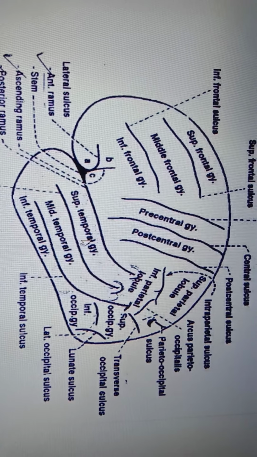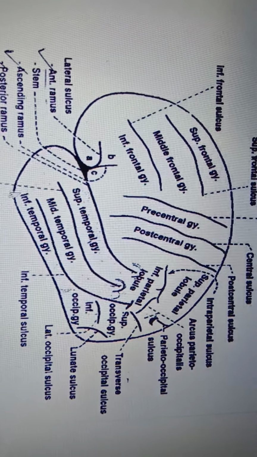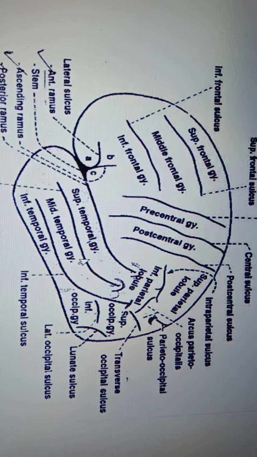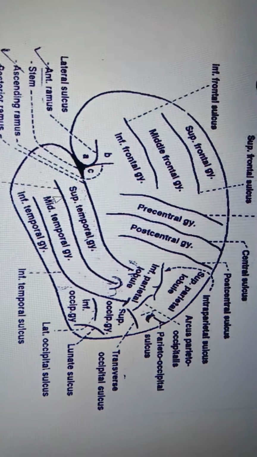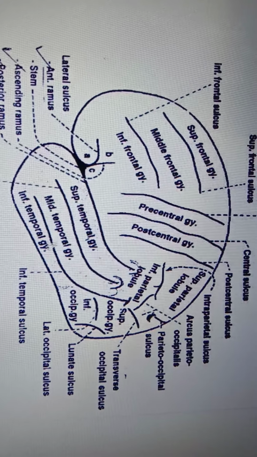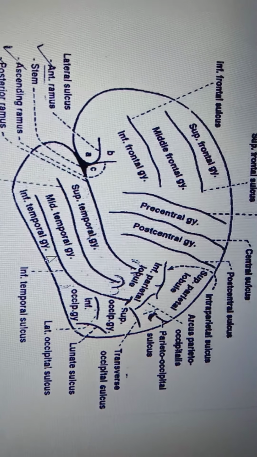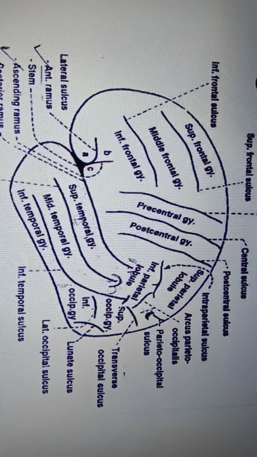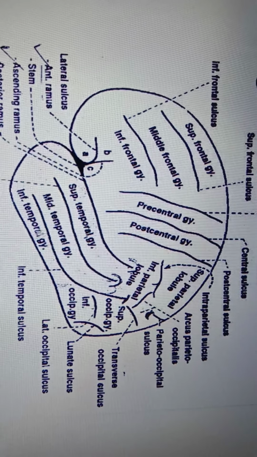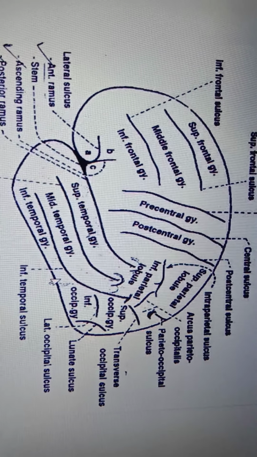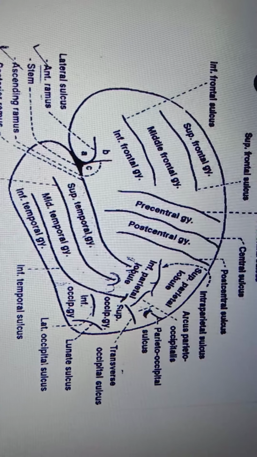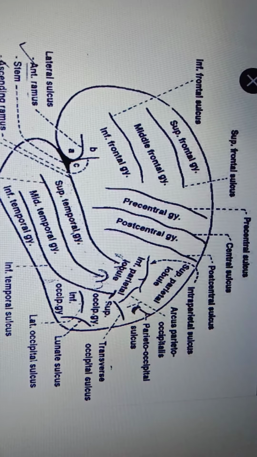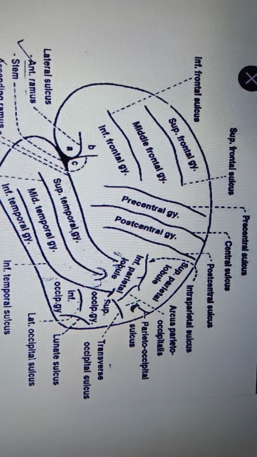In the same way, if you study the temporal lobe, it also has two prominent sulci, called the superior temporal sulcus and inferior temporal sulcus, which divide the temporal lobe into superior temporal gyrus, middle temporal gyrus and inferior temporal gyrus. So that is the significance of the grooves and elevations of the cerebral cortex.